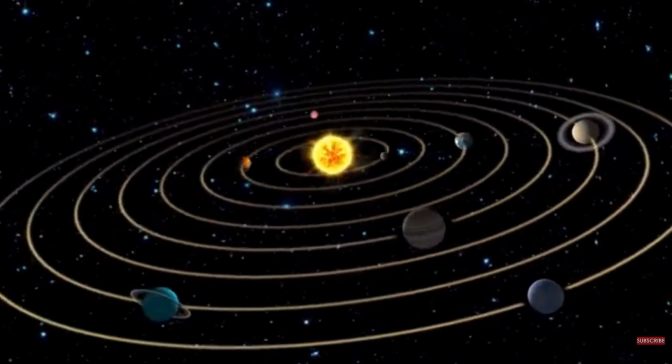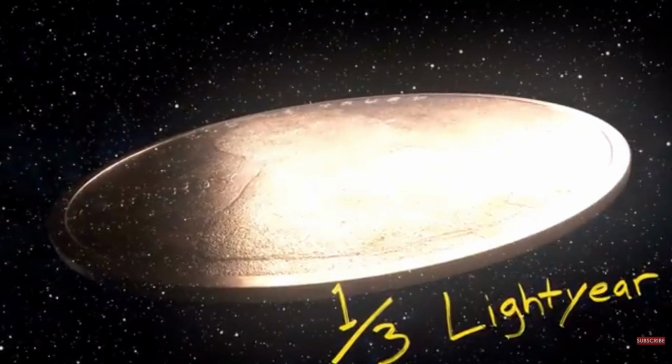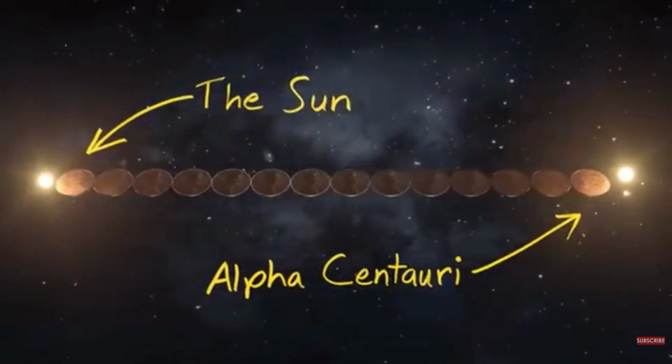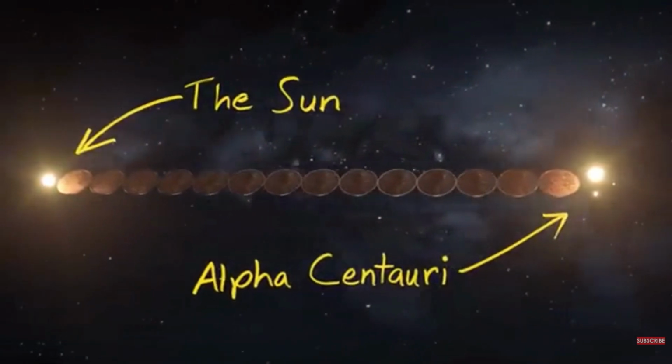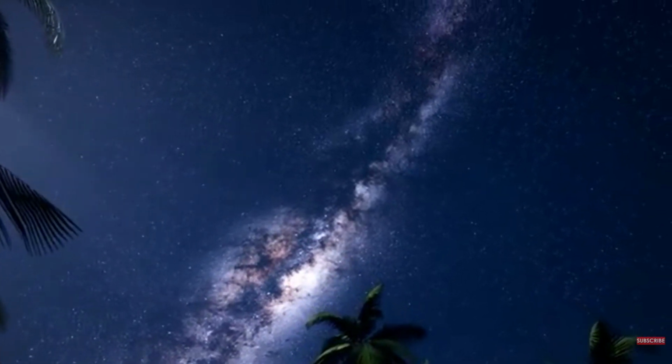So if we were to scale a quark up to the size of a tennis ball, how big would our penny be then? It would become hundreds of times bigger than our entire solar system, coming in at just under 1/3 of a light year in length. But now we're on the cosmic scale, and suddenly this massive penny becomes tiny again. I mean, our closest neighboring star, Alpha Centauri, is about 4 light years away, and it would take 14 of these pennies just to reach it. In comparison, our Milky Way galaxy is 100,000 light years across. What do we have to do to put a dent into that scale?